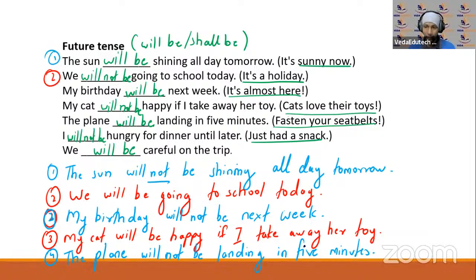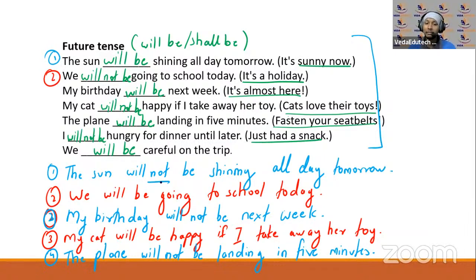Okay. Now your work is to write these sentences. जो positive है उन्हें आप पॉजिटिव सेंटेंसेस को देख करके जो भी सेंटेंस आप फ्रेम करेंगे उसे इंट्रोगेटिव में फ्रेम करना है. Like for example, the sun will be shining all day tomorrow. Will the sun be shining all day tomorrow? Right. We will not be going to school today. अभी इसका पॉजिटिव ये हो जाता है, we will be going to school today. Now उसका इंट्रोगेटिव, will we be going to school today? क्या हम स्कूल जाने वाले हैं? Right. That's what you can tell. Although I'm not that great in Hindi, but this is how you will tell.